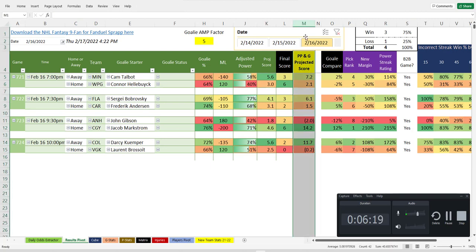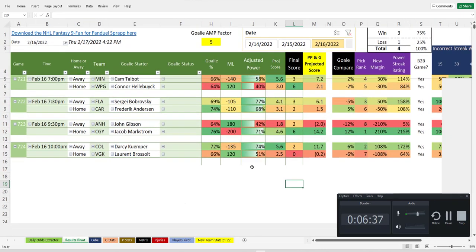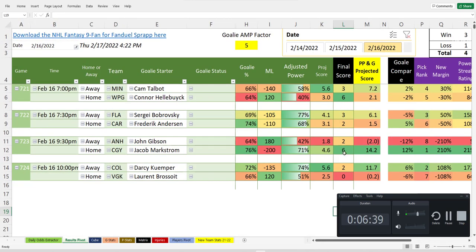This is what happens when you start to incorporate goalies more, comparing goalie versus goalie, and you take into account streaks the team is on over the last several days or months. And you've had an all-star break in here and weird COVID scheduling, so the power projected score is kind of a mess right now. But it's nice to look at because it said this was a complete blowout, and it was a blowout. They actually pulled Gibson, I think, at some point because he had 4 goals in the second period. So it's nice to see that.